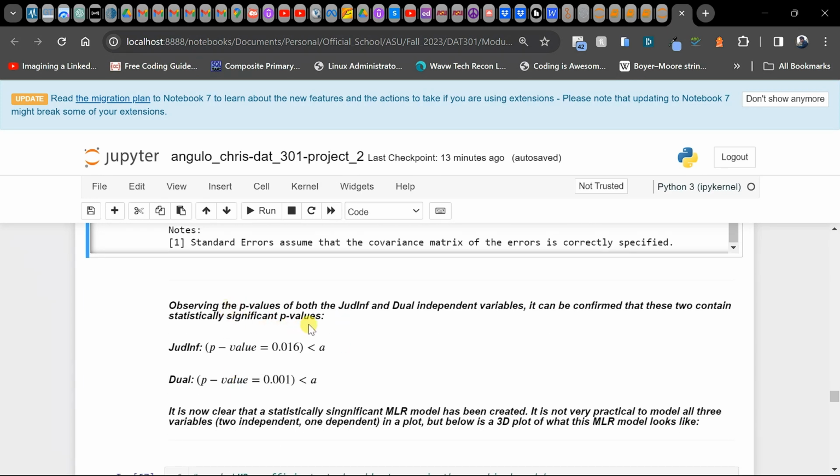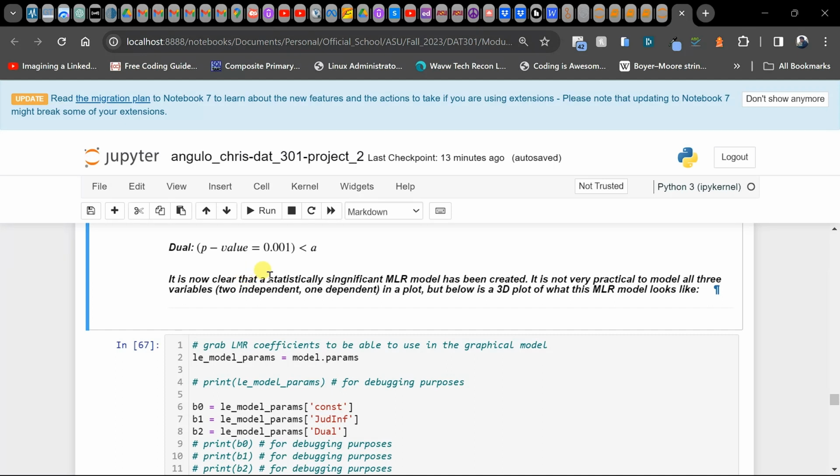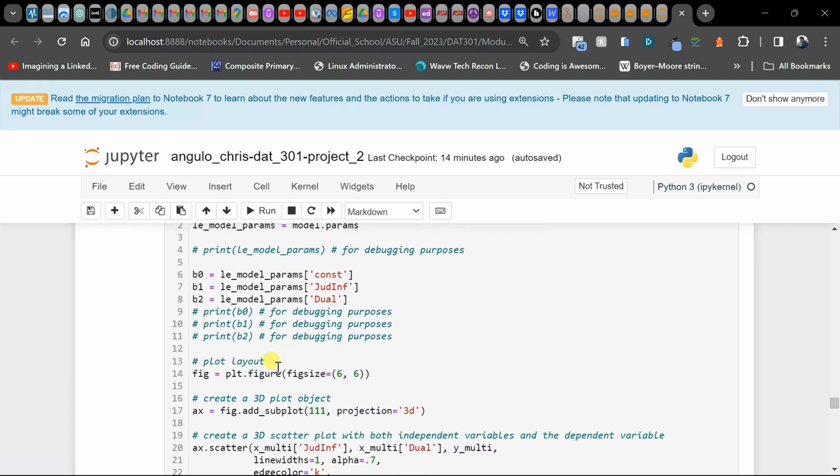Okay, so observing the p-values of both JudeInf and dual independent variables, you can confirm that these two contain statistically significant p-values. They're both less than A, aka 0.05. It is now clear that a statistically significant MLR model has been created. It is not very practical to model all three variables, two independent and one dependent, in a plot, but hey, we're going to do it anyways in a 3D plot and take a look at it.